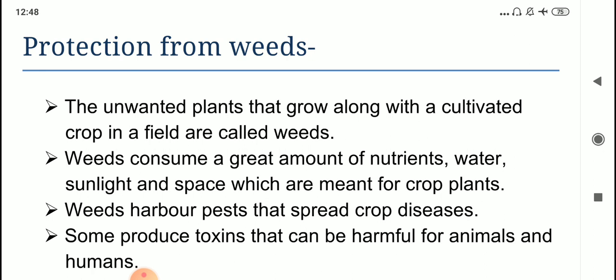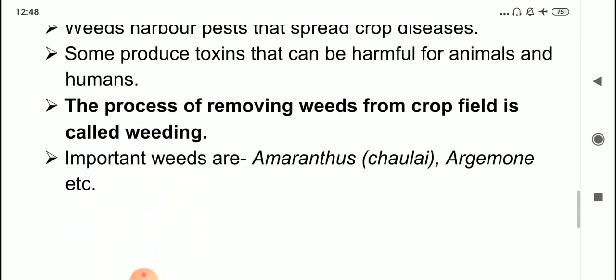Now some weeds are toxic also, meaning if we allow them to grow, then they are harmful for us and for other animals. That is why it is very important to remove weeds from the agricultural field from time to time. This process of removing weeds from the crop field is called weeding. Then there are a few examples of weeds given in your book: Amaranthus and Argemone. Commonly Amaranthus is called Chulai. Okay, so these are two examples of weeds.